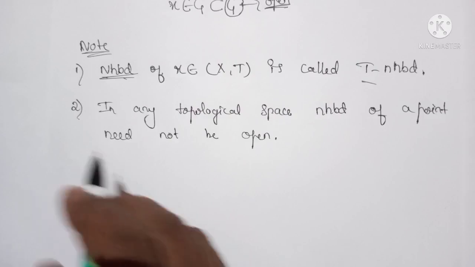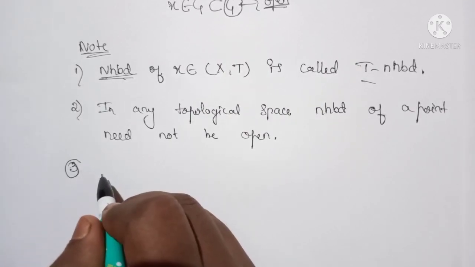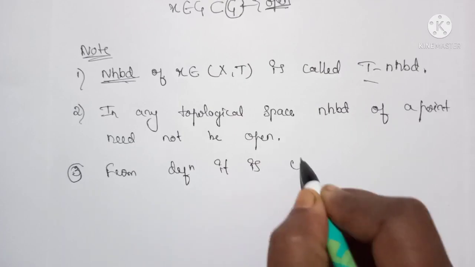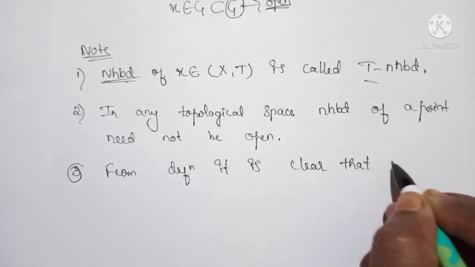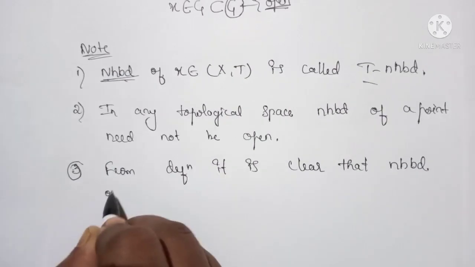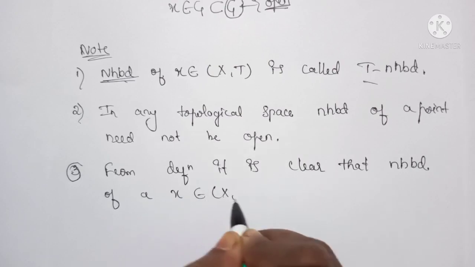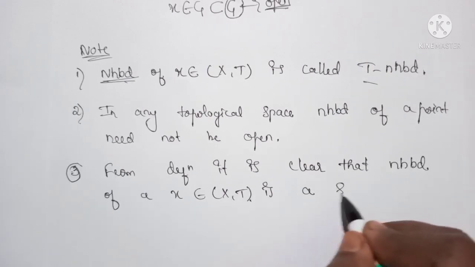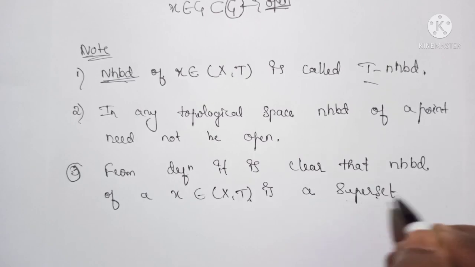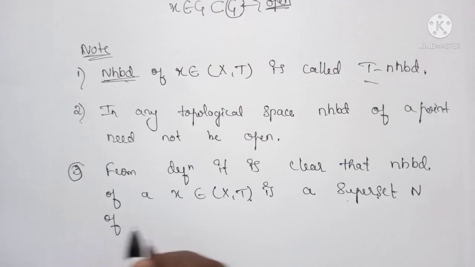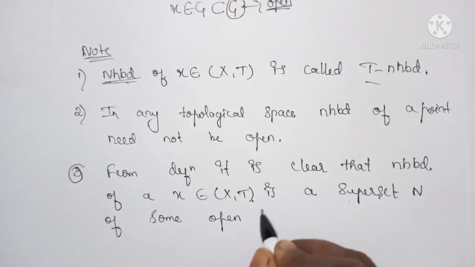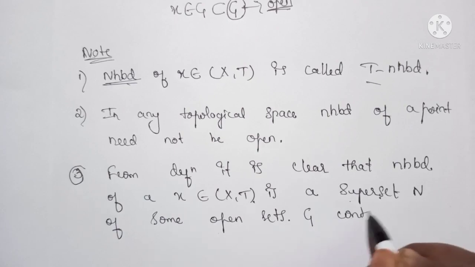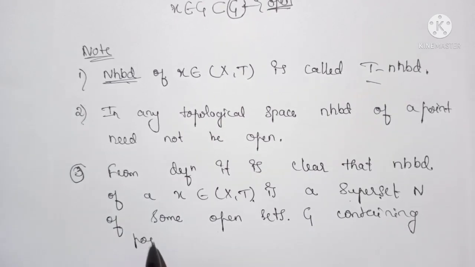So in other words, from the definition it is clear that a neighborhood of a point x belonging to the topological space (X, T) is a superset of some open set G containing the point x.